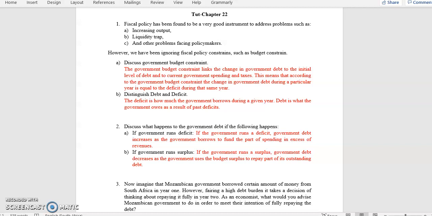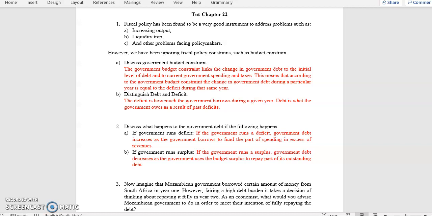Question 1b. Distinguish debt and deficit. So here I would like to start by distinguishing a deficit because it helps us understand the definition of a debt. The deficit is how much the government borrows during a given year, and the debt is what the government owes as a result of past deficits. So a debt is a store, a collection of past deficits, and the deficit is how much a government borrows in a particular year.